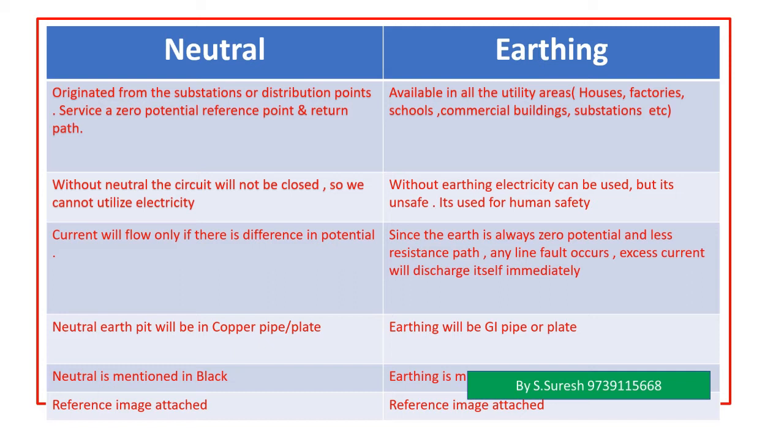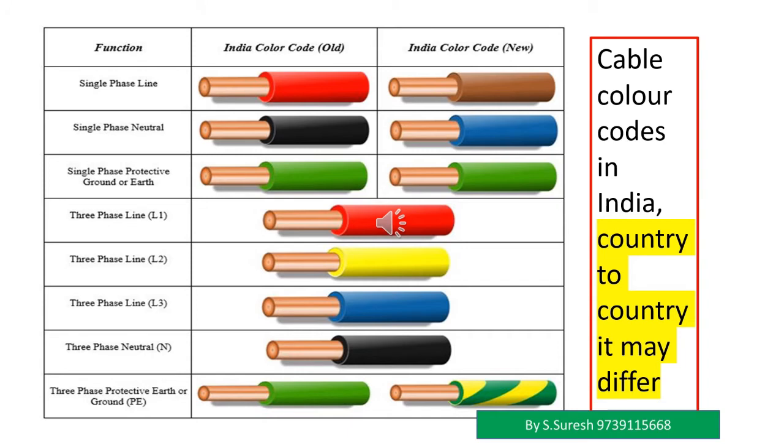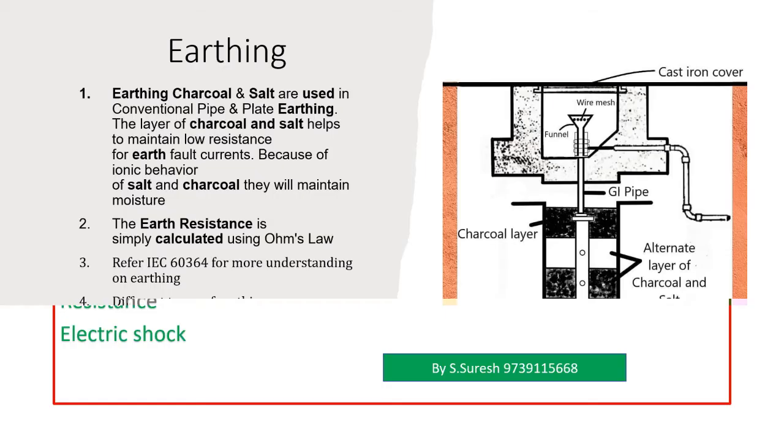Neutral is marked in black color, earthing is marked in green color. The reference image is attached for your quick understanding. You can see the color code which is used in India for the phases, earthing and neutral. It will vary from country to country.